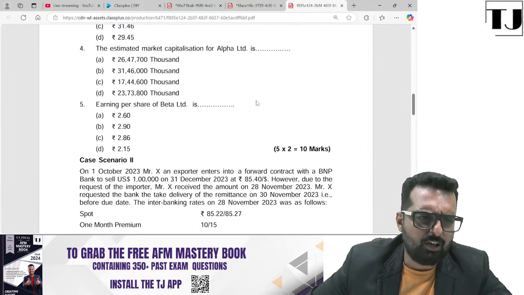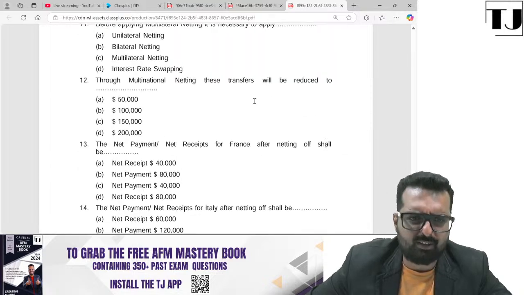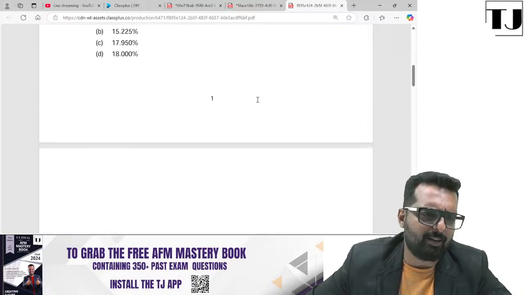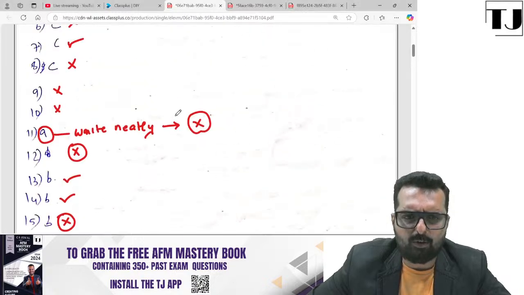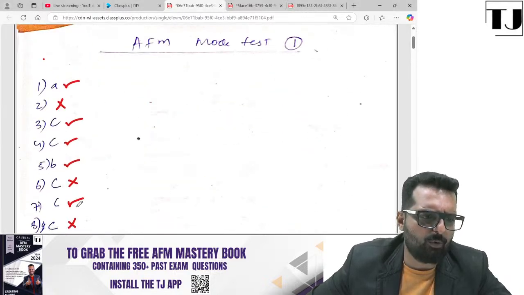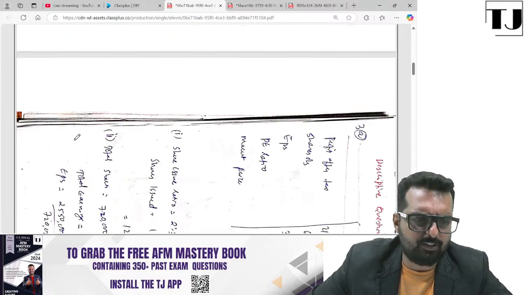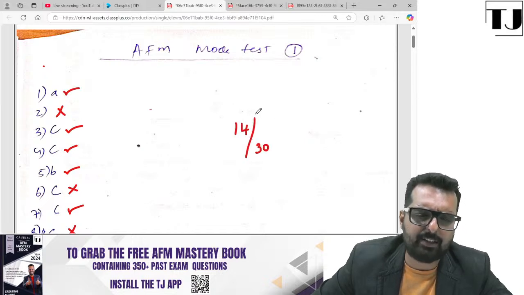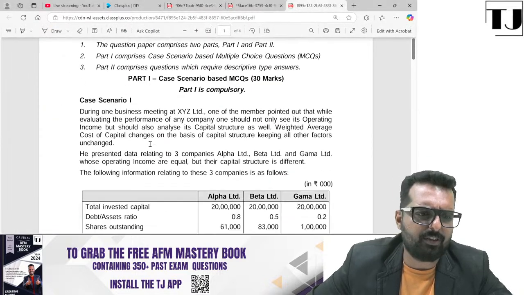Every question is having 2 marks each, right? First one is 2 marks. Let's check the second one is also 2 marks. Third one is also 2 marks. All right. I'll just explain the concept also. Let me just give her marks first, and I'll do the conceptual part also. This working that she has done 2, 3, 4, 5, 6, 7. She got 7 questions correct. So in this MCQ, she has actually scored 14 out of, I believe, 30 marks. Correct? Right. Now let me discuss the question and tell you.